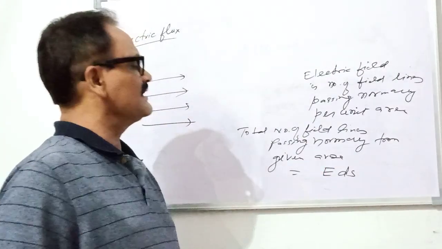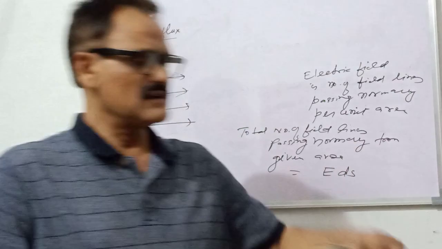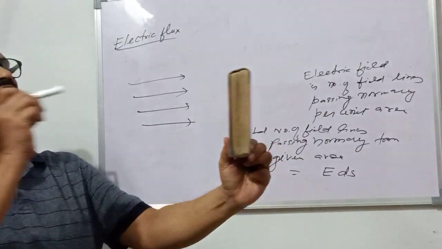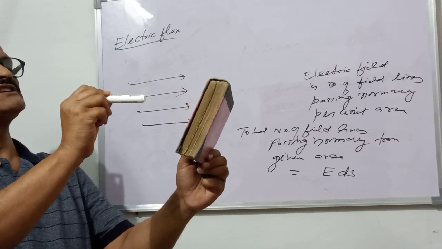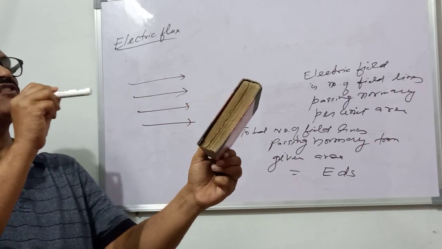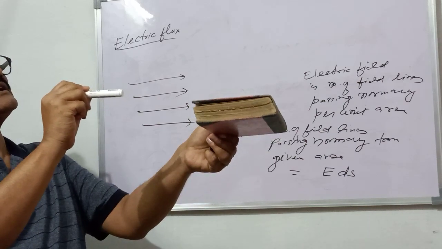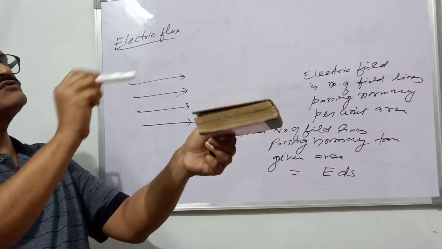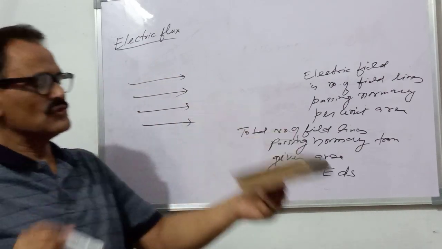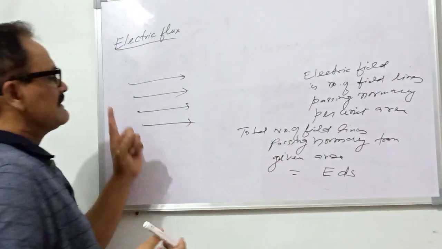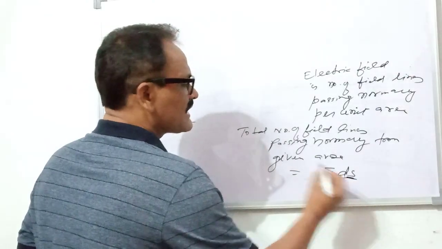But what is the position of this area? Suppose this is the area and there are many field lines passing normally, and when we tilt this book in this way, the number of field lines will decrease, and in this case the number passing through this area will be 0. So it means there is a role of angle between this area vector and electric field.